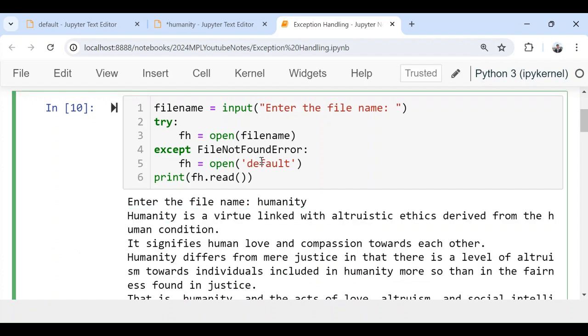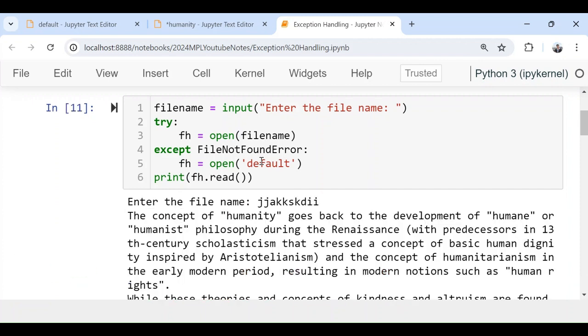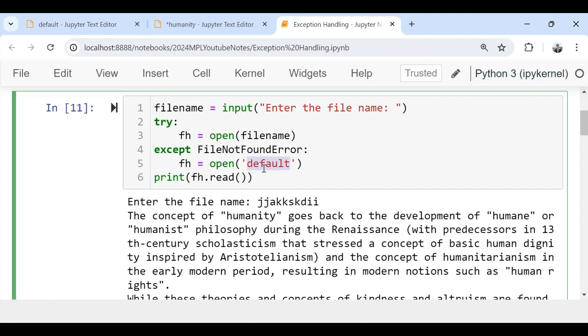Next time, if I give a file that does not exist, for example like this, still it opens the file called default. So this is called exception handling. The beauty of exception handling is that it will not crash the program. If this error is happening, this is my solution.